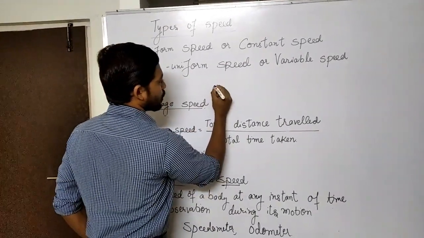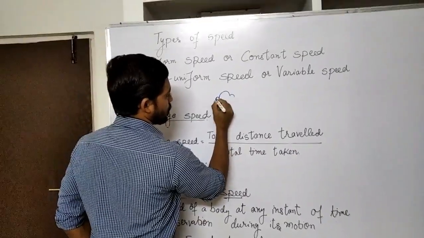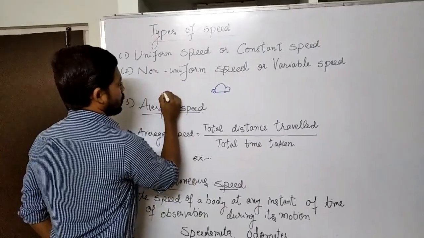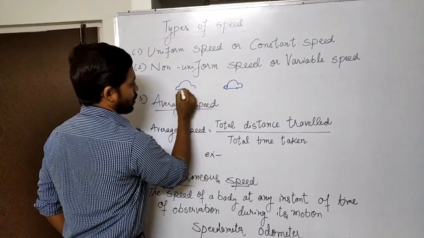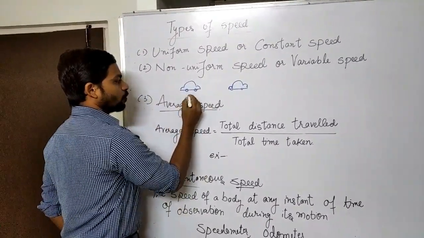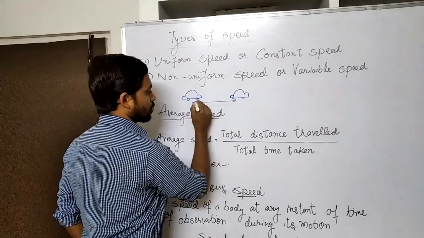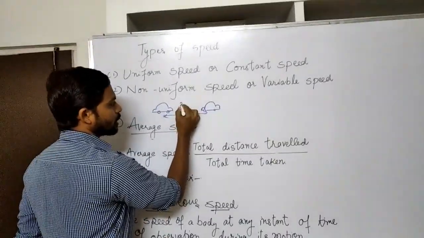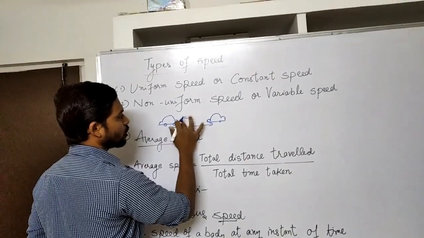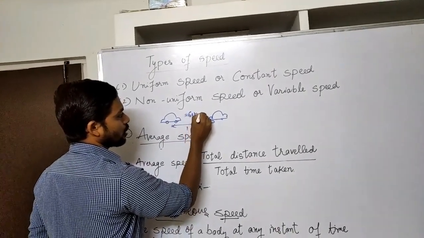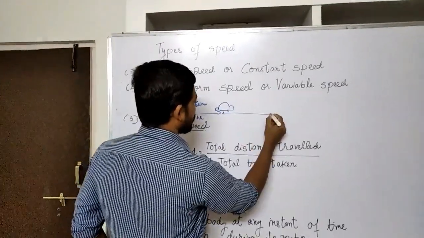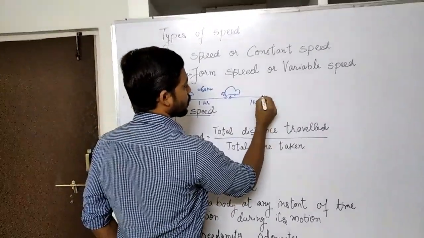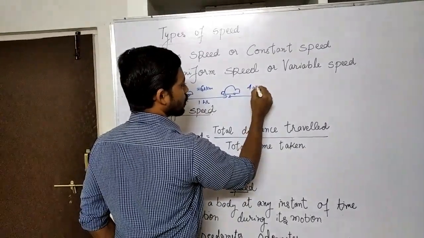Let us say there is a car. In 1 hour, it has covered, let us say, 60 kilometers. In the next 1 hour, the car covered, let us say, only 40 kilometers.